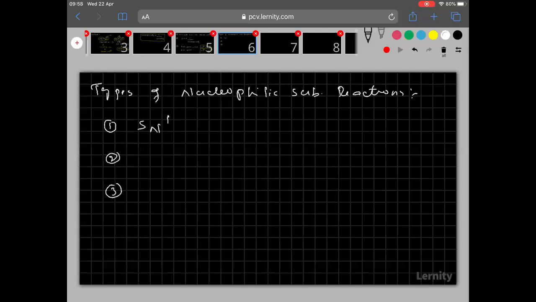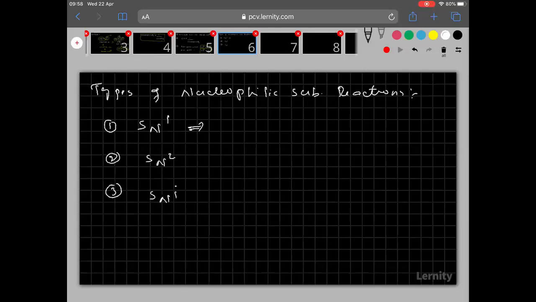What are the 3 types? First one SN1, second one SN2, third one SNi. So what is the meaning of SN1?